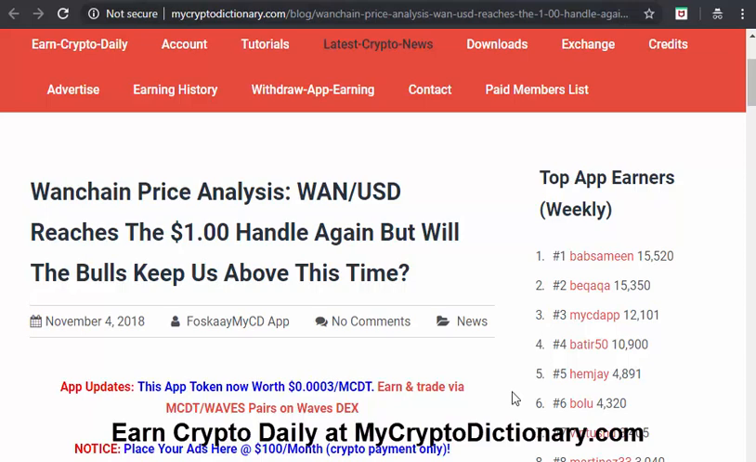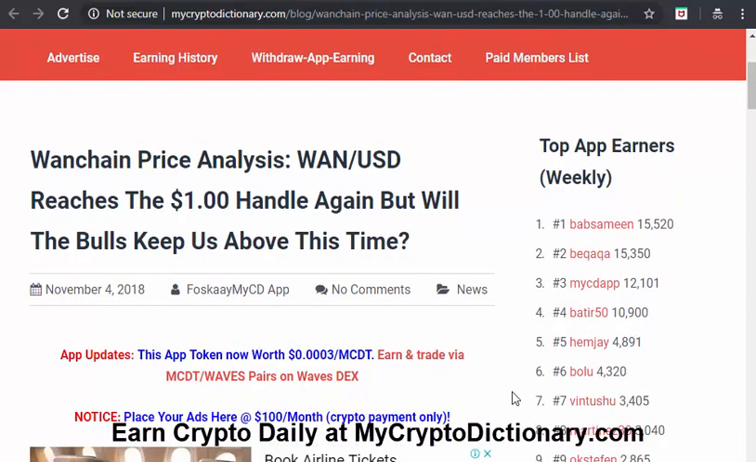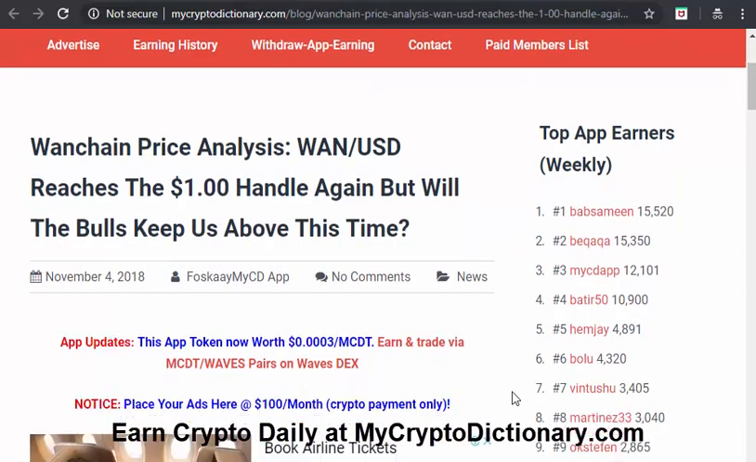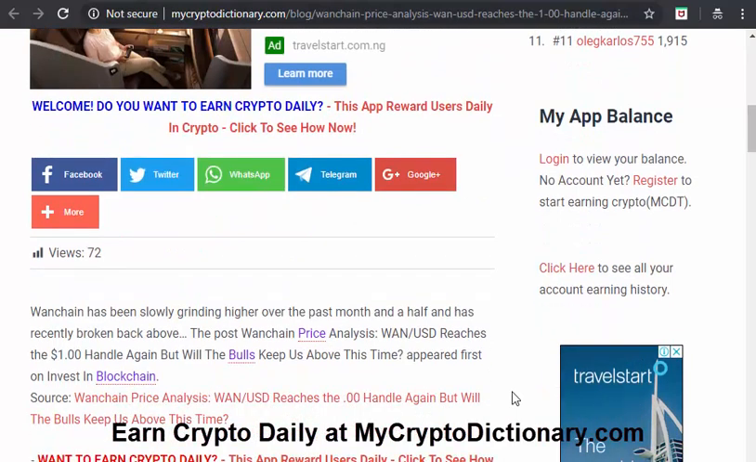I think this is talking about watching price analysis. Watching USD reaches the $1 threshold again, but with the bulls keeping us above this time. Not sure, and we need to check that. It has been slowly grinding higher over the past month and a half, and has recently broken back above. So as we said, there's currently a positive uptrend in the crypto sphere.